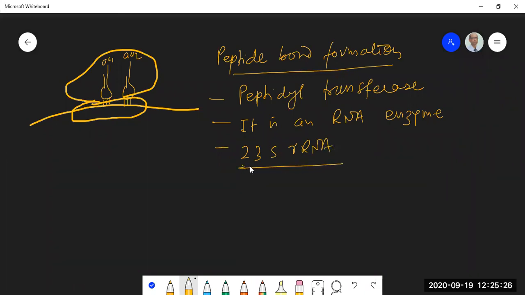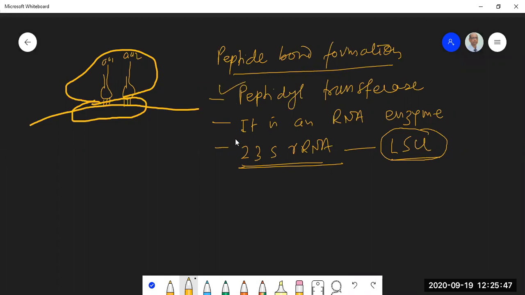You know, this 23S ribosomal RNA is an RNA of the large subunit of the ribosome. So the 23S ribosomal RNA of the large subunit has this peptidyl transferase activity.